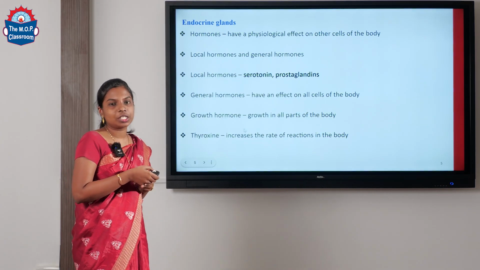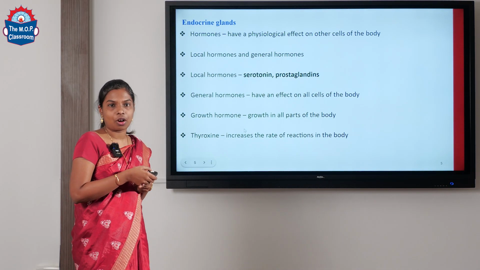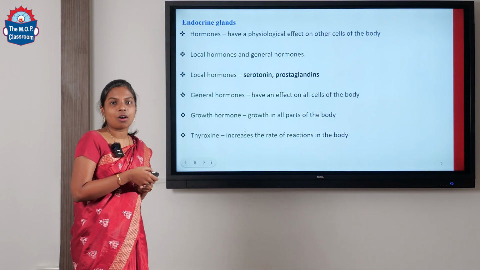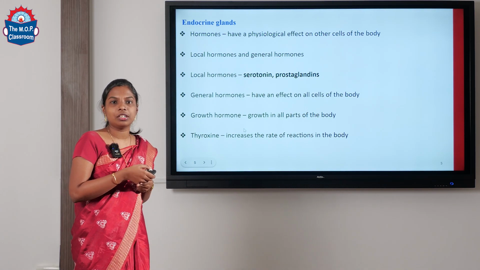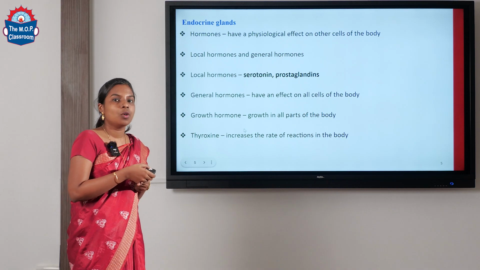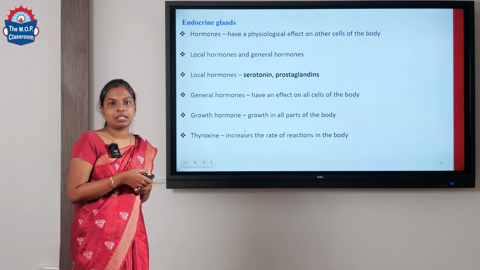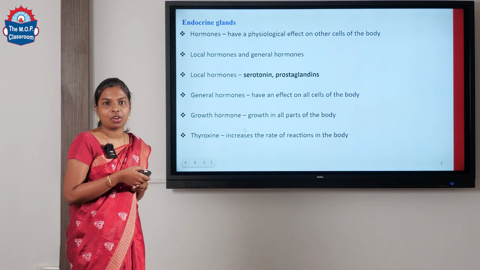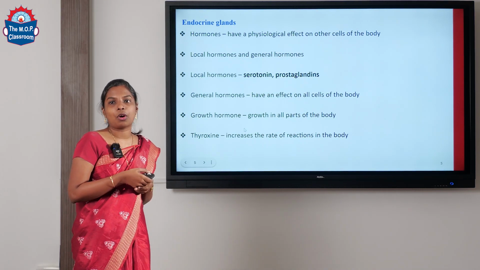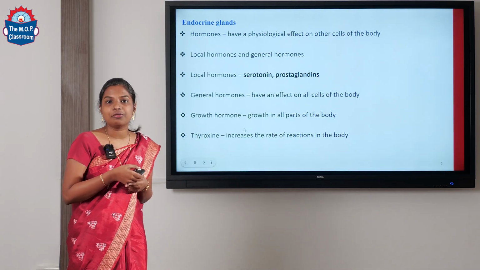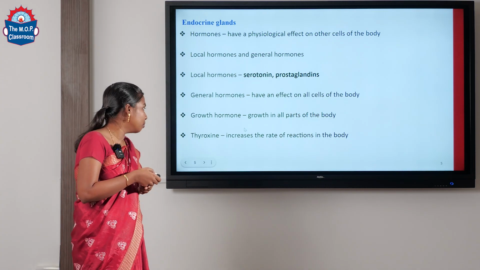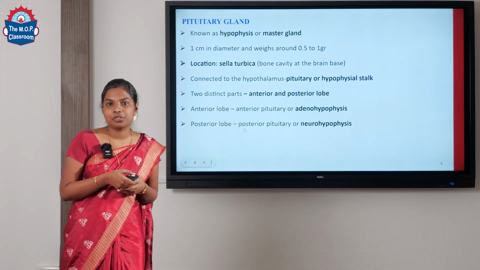Growth hormone is produced by the anterior part of the pituitary gland, and this is the hormone which helps in promoting growth of different parts of the body. Whereas thyroxine is a hormone produced by the thyroid gland, and the role of thyroxine in the body is to increase the rate at which different chemical reactions occur in the body. Now moving on to the pituitary gland.